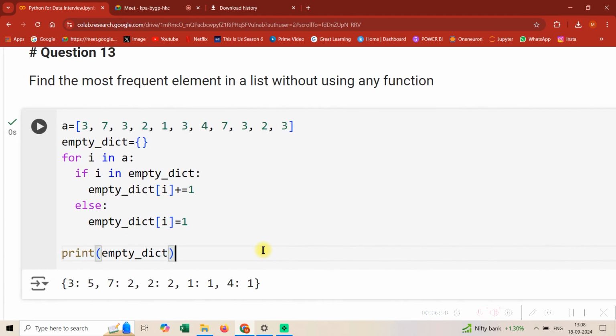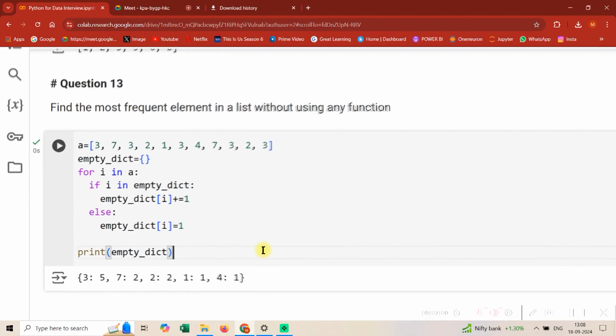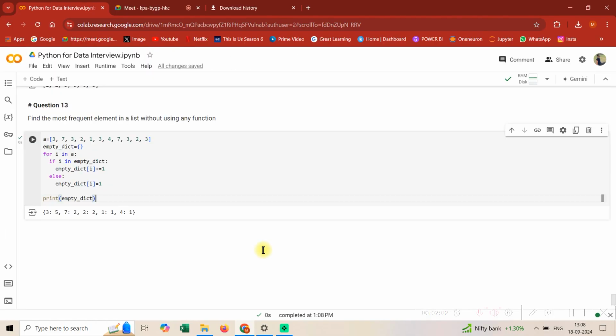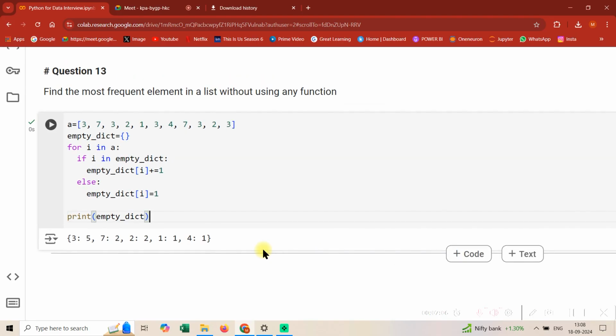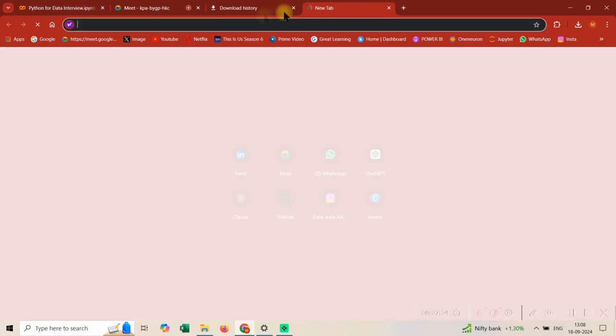Now your task is, from this dictionary, to figure out which is the maximum occurring element, and guys, please comment out the solution. I'll evaluate everyone's solution individually. So guys, this is the 13th question. Slowly we are building up, and this playlist would get completed.